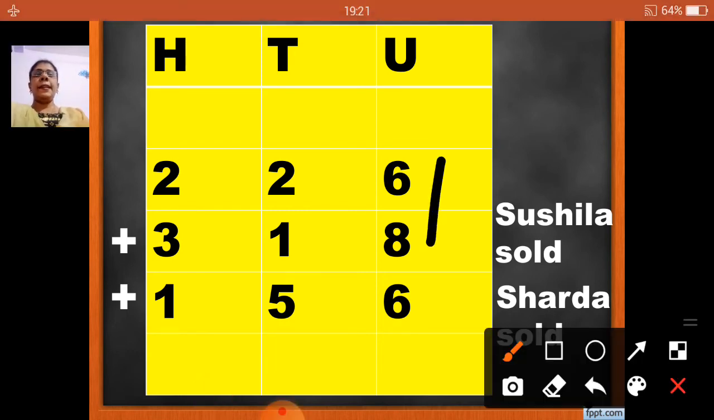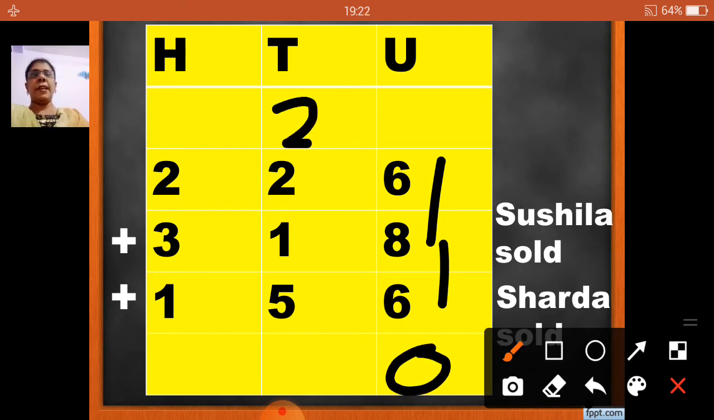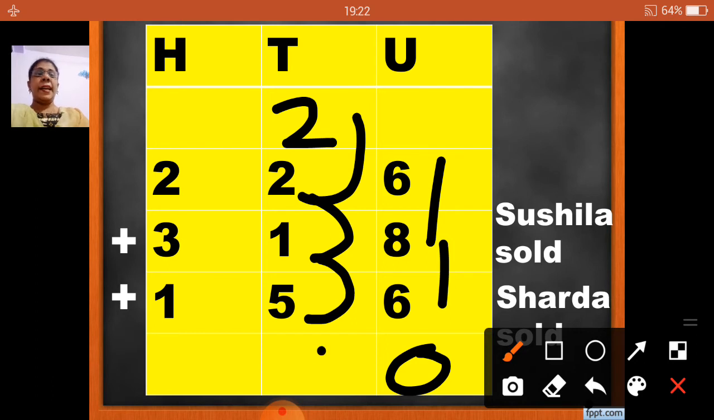So 6 plus 8, 14. Now to that 14 add this 6. Answer is 20. So we will write 0 here and we will carry 2 up. Okay. So now 2 plus 2 will be 4. 4 plus 1, 5. 5 plus 5, 10. Again we will write here 0 and 1 we will carry over.